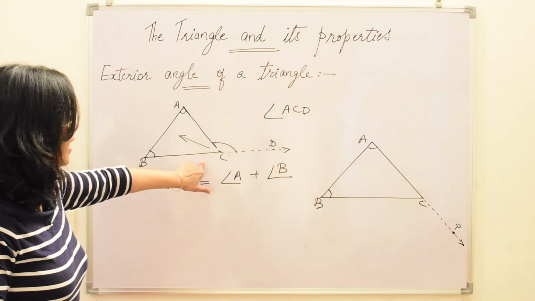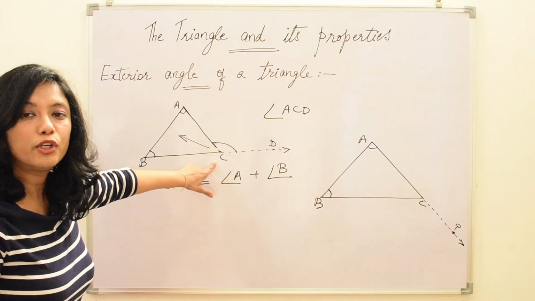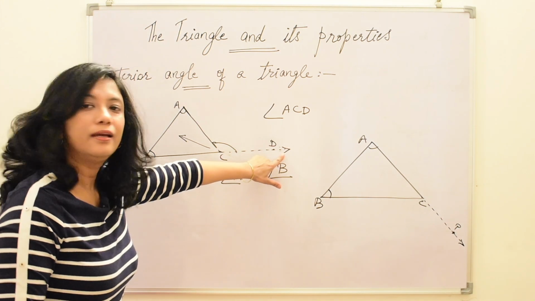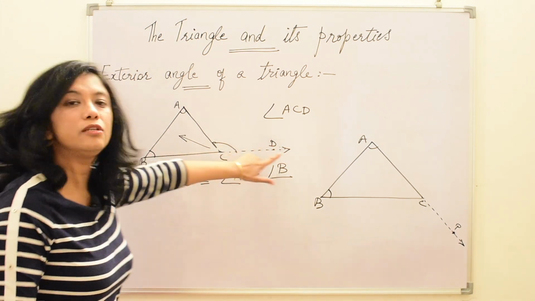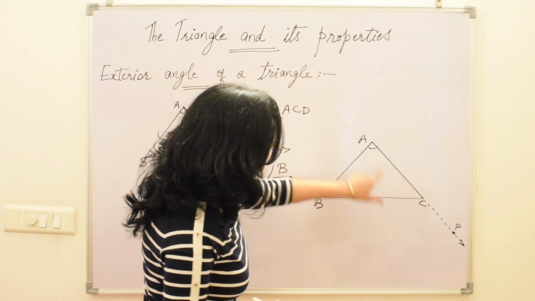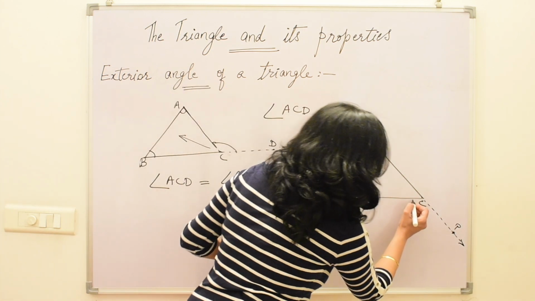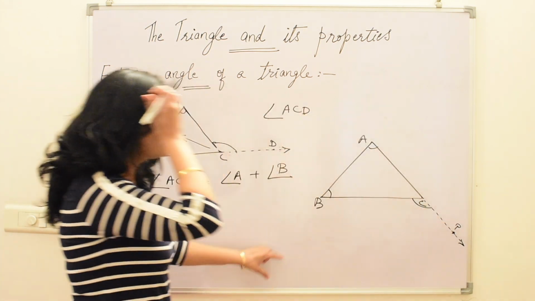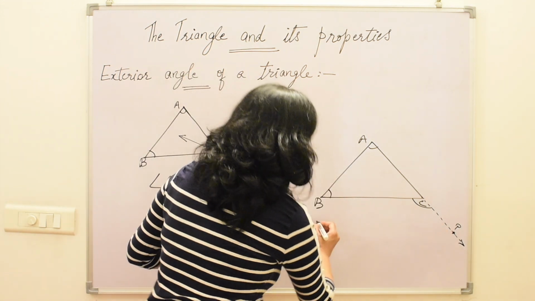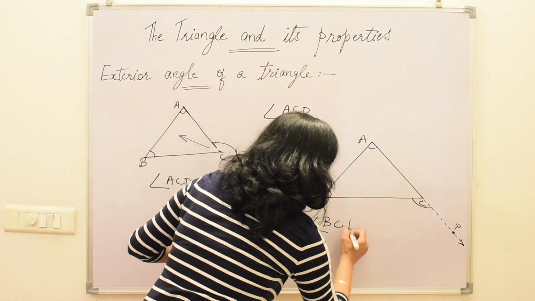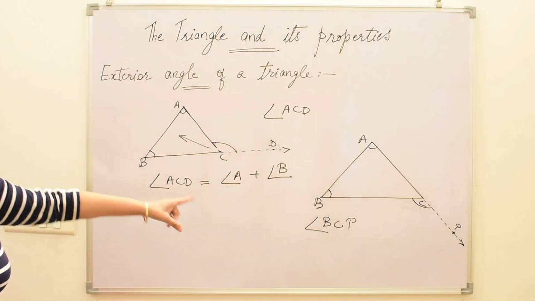In the earlier case, I had produced the side BC and marked a point D on it. But in this case, I have extended the side AC. So here also an exterior angle will be formed, angle BCP. So this angle BCP is also an exterior angle at vertex C.